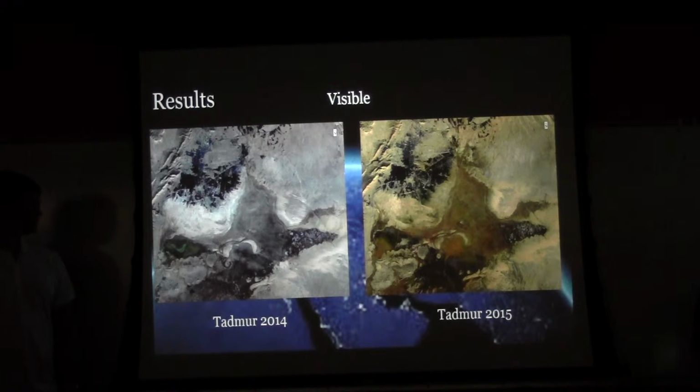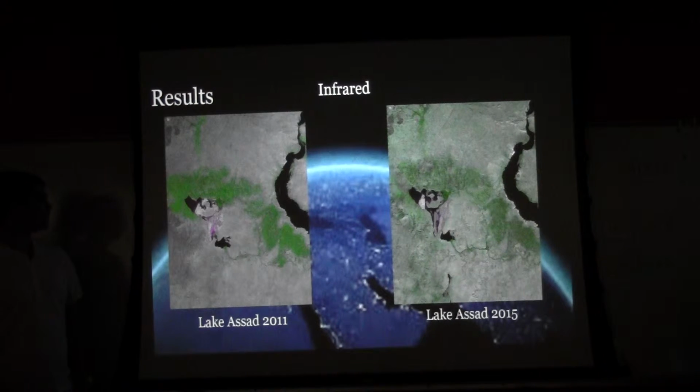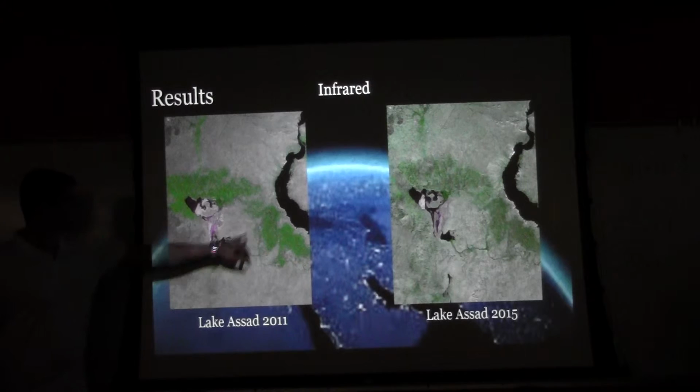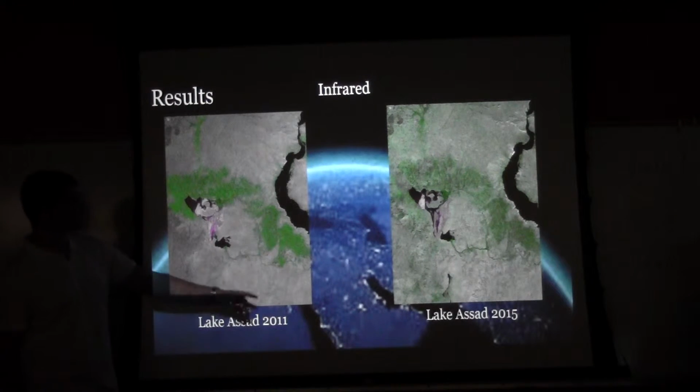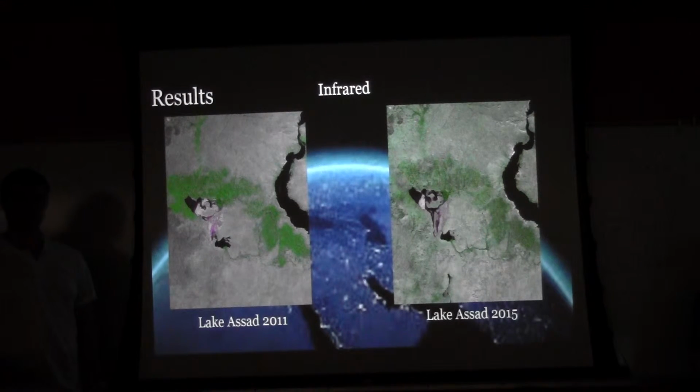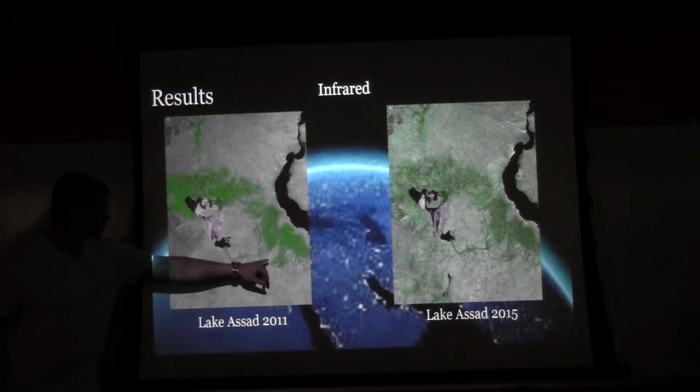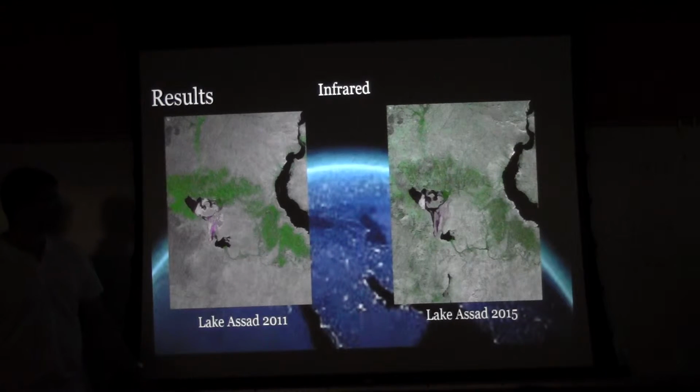Again, this is just a visible image of Tadmur using bands 3, 2, 1. And then we took a look at Assad, which is right here, and the agriculture that surrounds it, which is the main source of food for Syria. In the infrared, that really emphasizes the healthy crop life. And we see that the density in the crop fields between 2011 and 2015 really diminished.